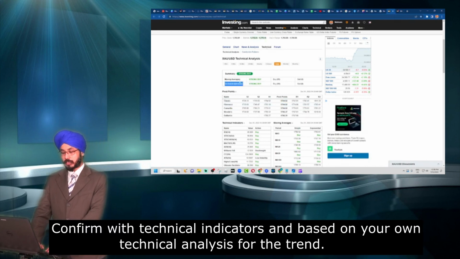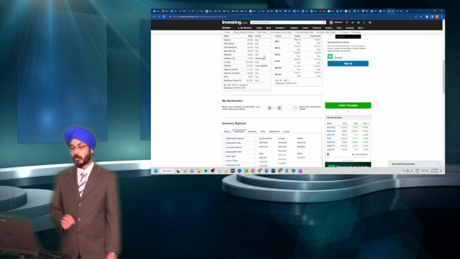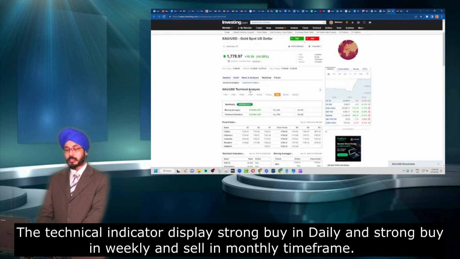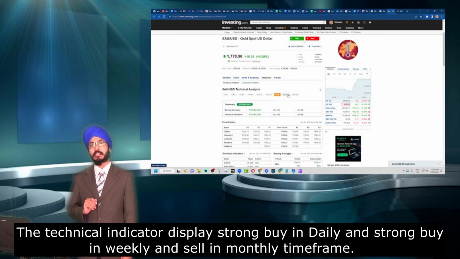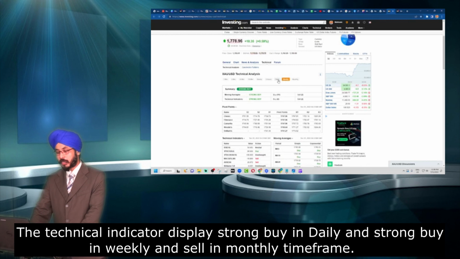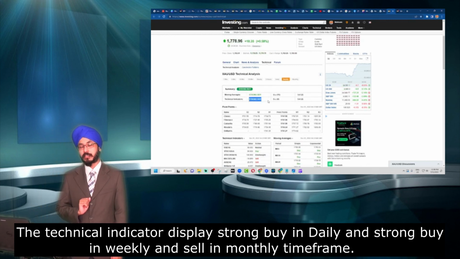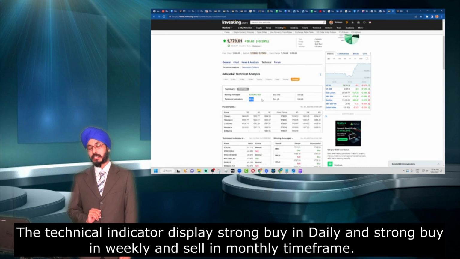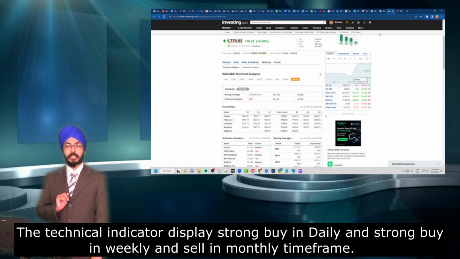As we can see here, we have a strong buy at the daily for our technical indicator. As we scroll down, these are all the technical indicators that we have. We also have to check the higher time frames in order to confirm the trend for the daily. At the weekly, the technical indicator is also showing a strong buy. If we go to the monthly, the technical indicator is saying to sell.